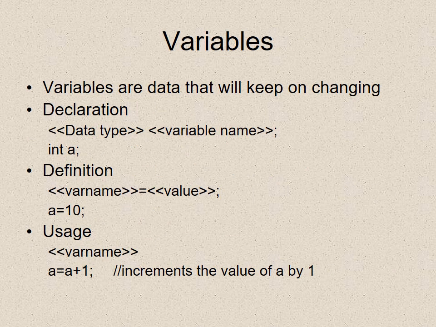Then variables. Variables are the data that will keep on changing. The syntax is to declare the data type and variable name, for example int a. Then we have to define it: variable name is equal to value, that is a = 10. Use the variable name, for example a = a + 1, which increments the value by 1.